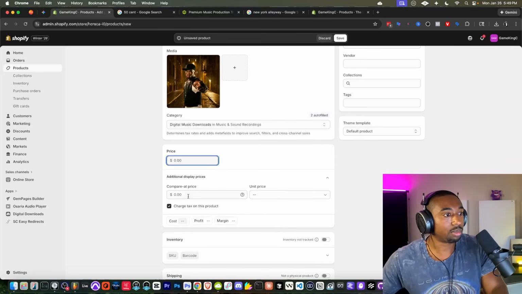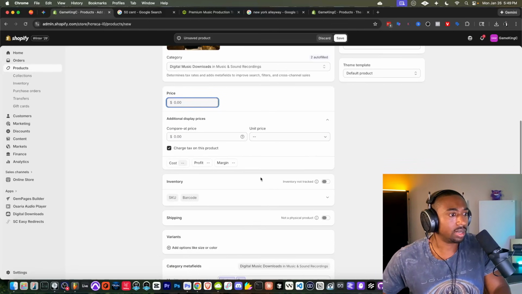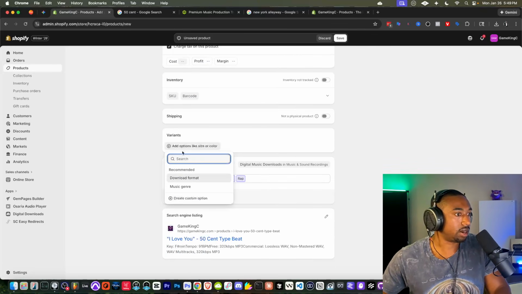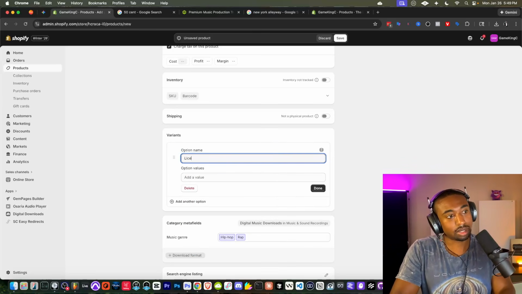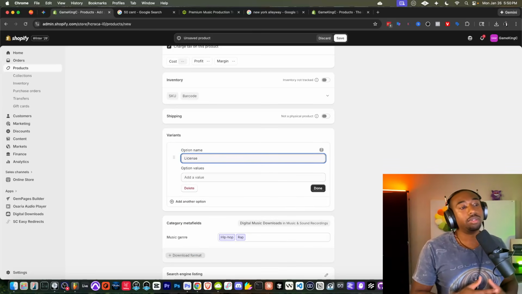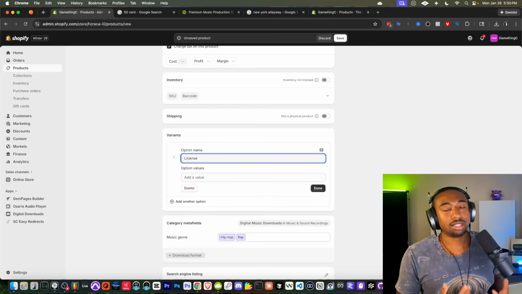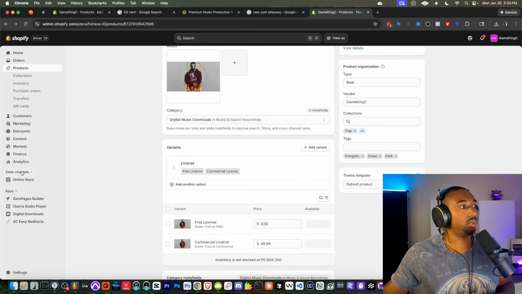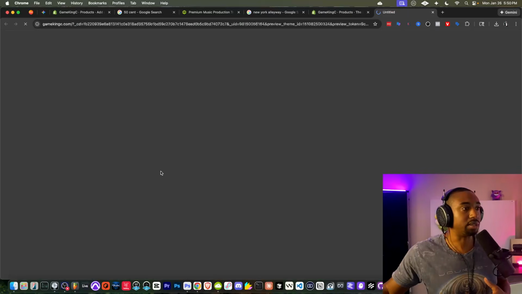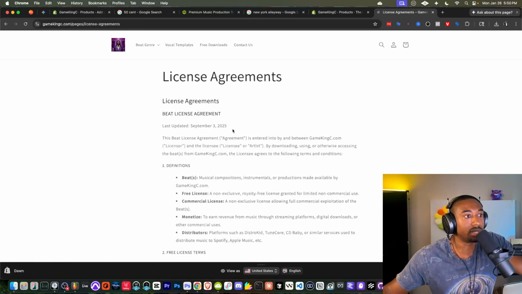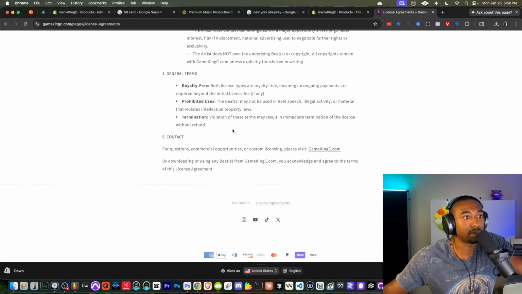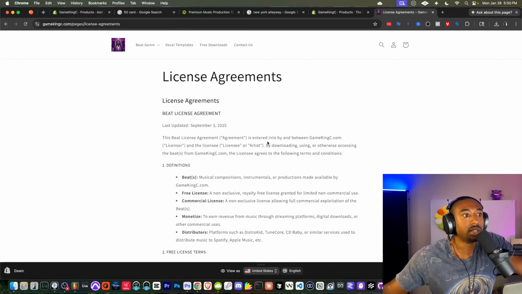So here, instead of the price, we're going to scroll down to where we see variant. So variant, we're going to create a custom option here. And the difference is we're going to have two different licenses. And this is what I show you guys in the full course. I show you guys how to set up your agreements and all this stuff. So let's go to our demo site here, and there are license agreements here that I show you guys how to draft. Pretty simple. Okay. So it describes all the definitions here, free license versus commercial license.